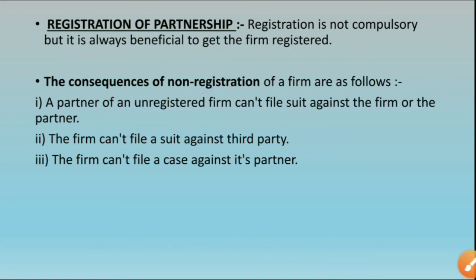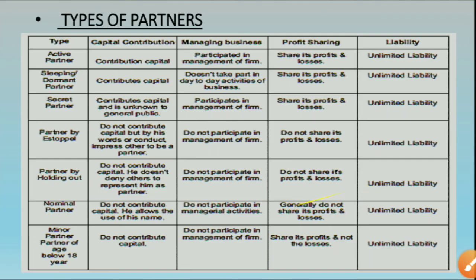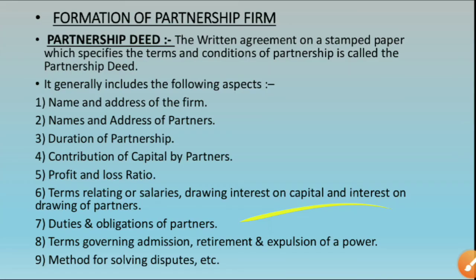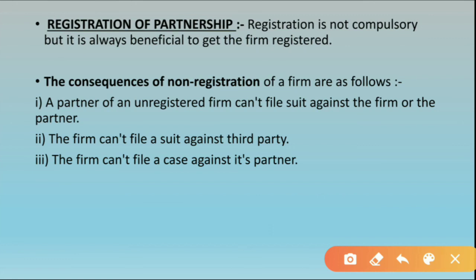If they do not register their firm, they have to bear these consequences if they arise. So this was the end of the partnership form of business organization. Students, today we have studied types of partnership firm, types of partners, formation of partnership firm, the agreement, registration, and the consequences of non-registration.